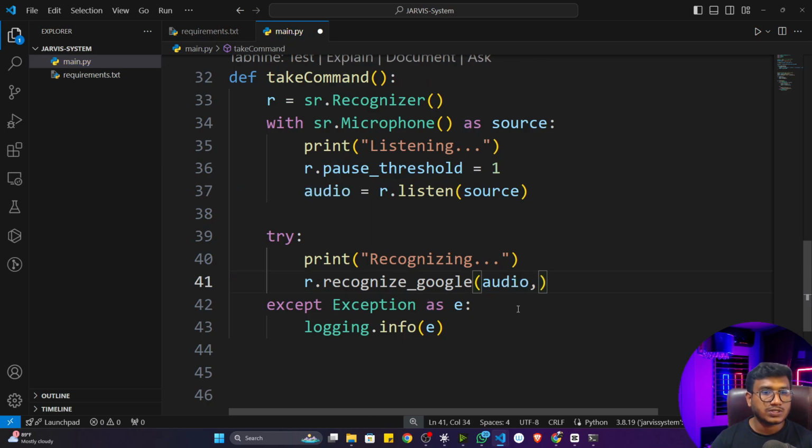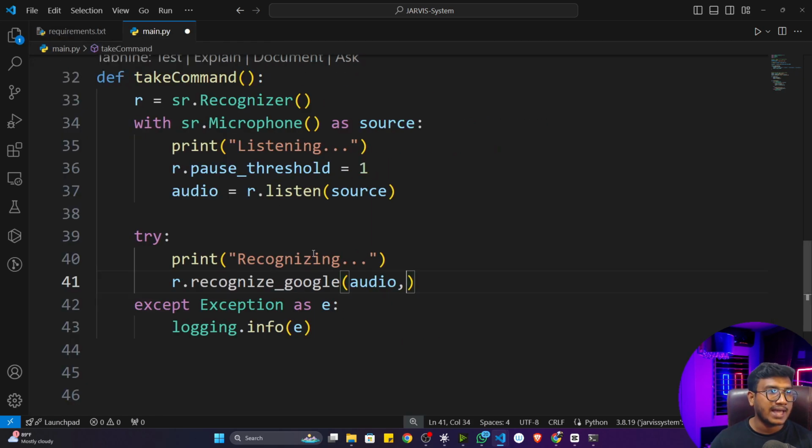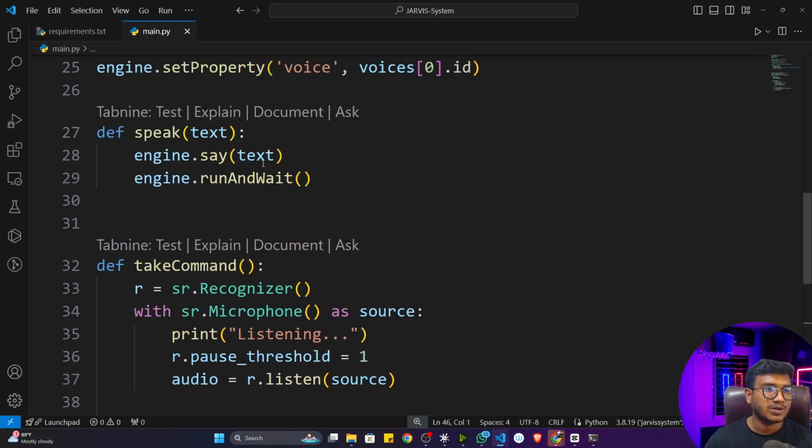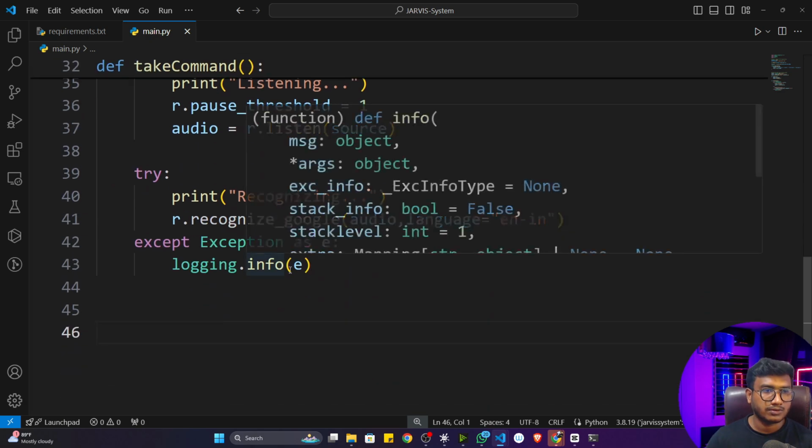And here you have to specify the language, that means the accent in which you will be speaking. Mostly I follow the English India accent. If you follow the American accent, you can give the American accent here as well. It's completely fine. I'll be speaking in English with an Indian accent. Everything is available in the documentation of the speech recognition library. You can check it out.